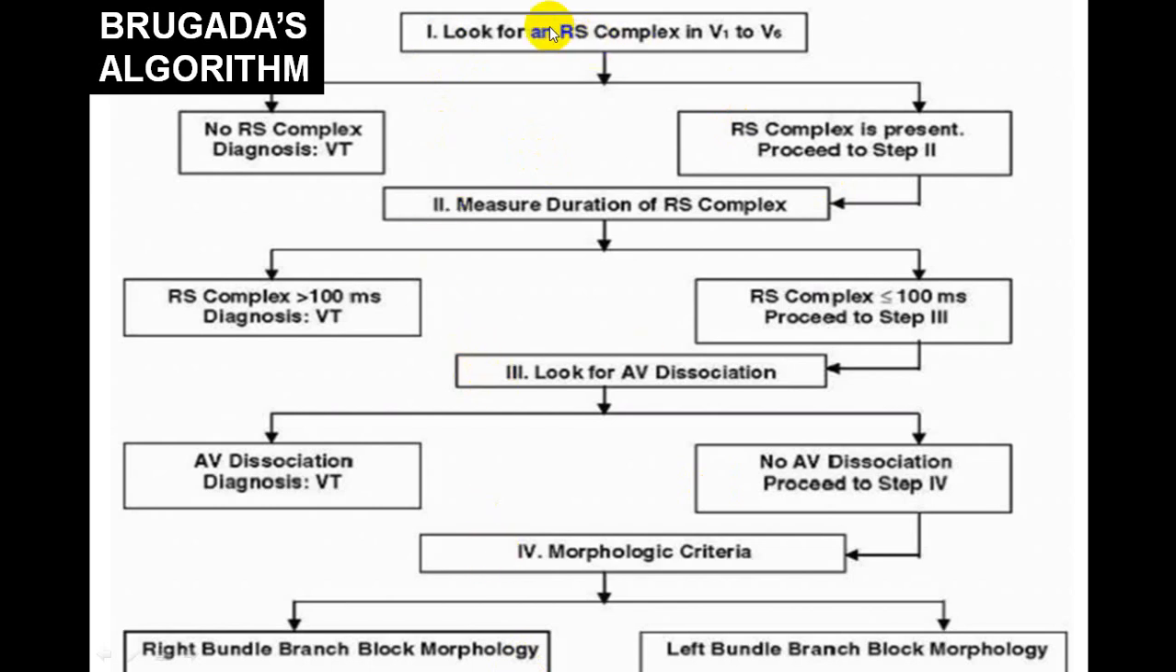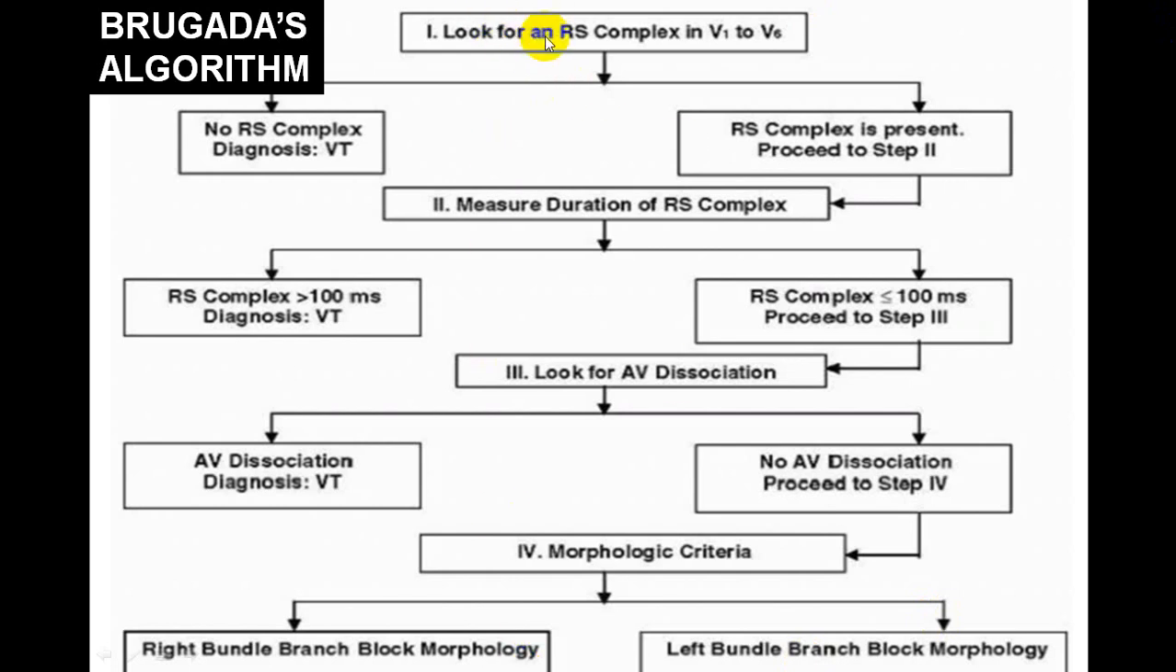So you look at the RS complex in V1 to V6. You look at the RS duration in chest leads. You look at the AV dissociation, capture beats and fusion beats. And you look at the morphological criteria, whether it is RBBB pattern or LBBB pattern. These are the 4-step technique we call.